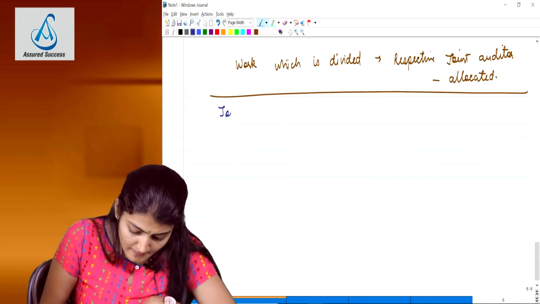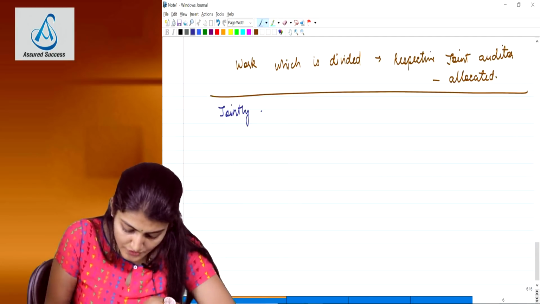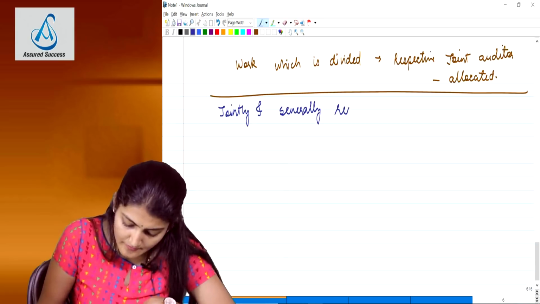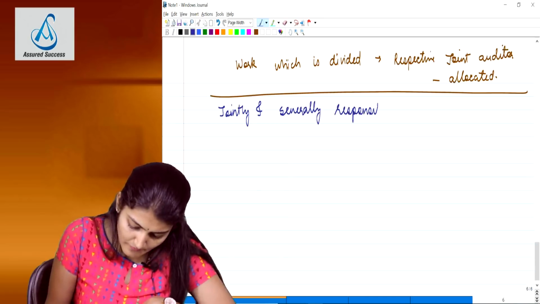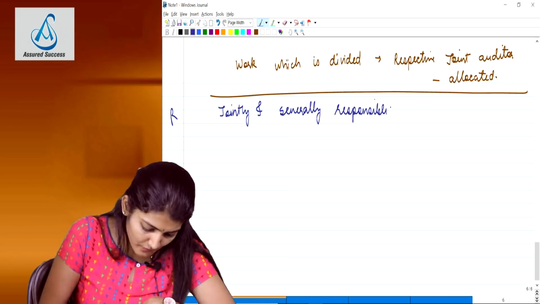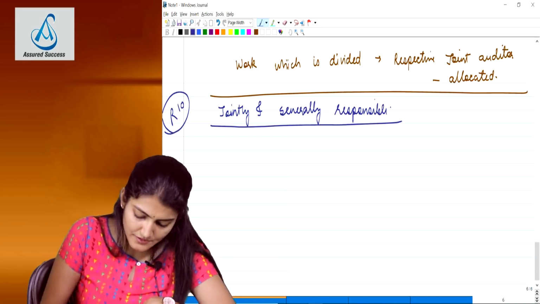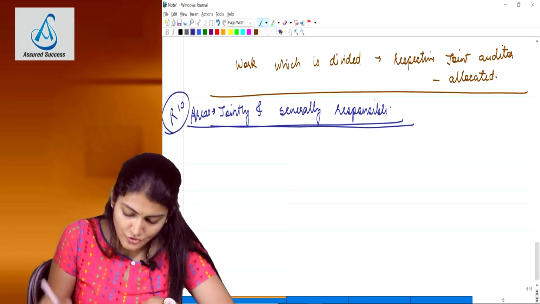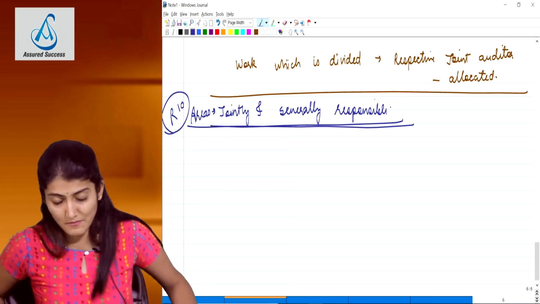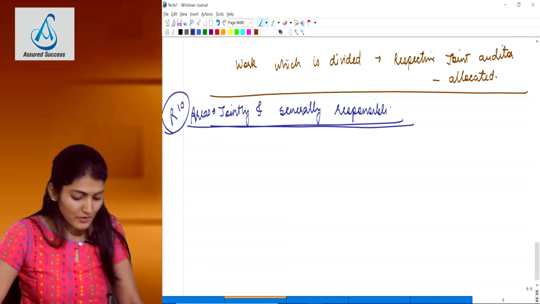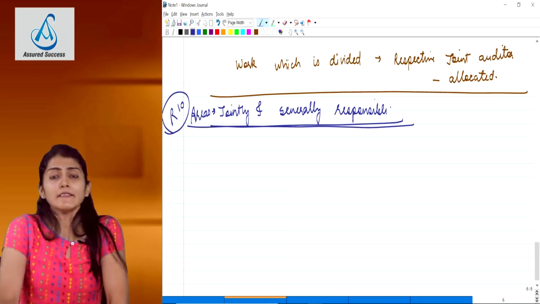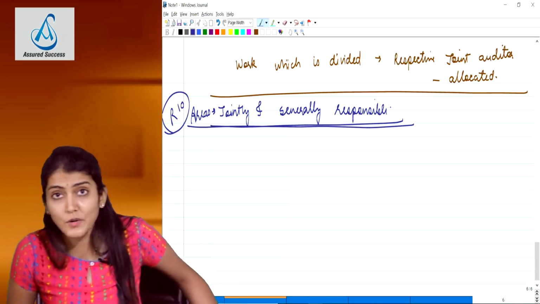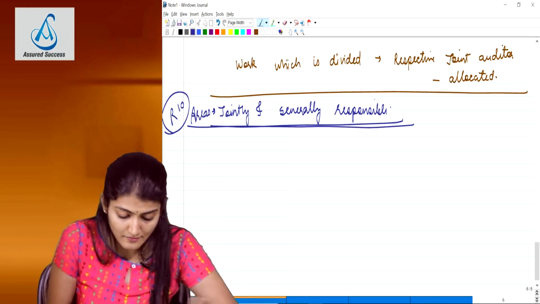However, there are certain areas where the joint auditors are jointly and severally responsible. Right, so this is the second important question from this essay, R raised to 10, read, revise 10 times before the exam. Areas where the joint auditors are jointly and severally responsible. So what are the areas where the joint auditors are jointly and severally responsible?